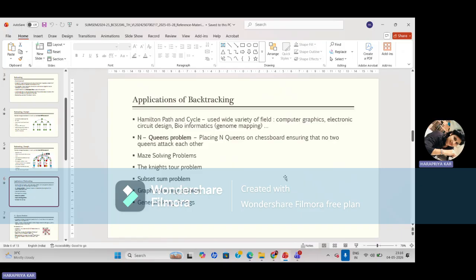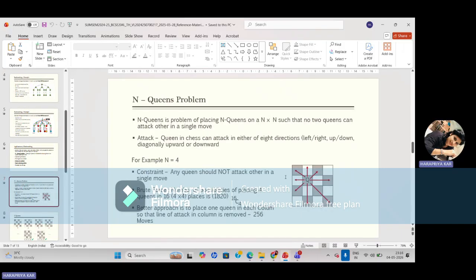N-queens is the problem of placing n queens on an n by n board such that no queens can attack each other in a single move. A queen in chess can attack in any direction: left or right, up, down, diagonally upward or downward. These are the ways they can attack each other. For example, take n equal to 4. The constraint is that no queen should attack another in a single move.